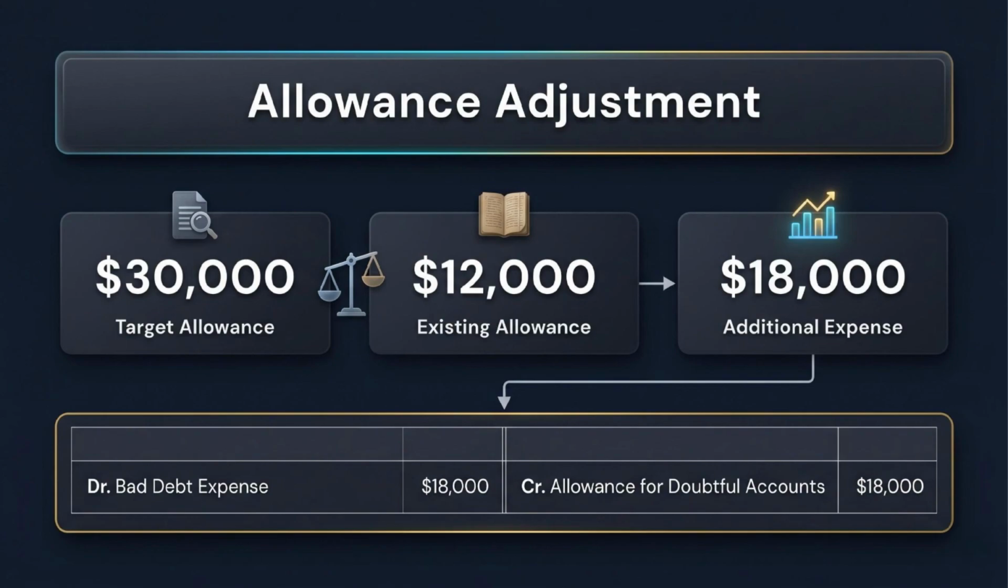The target allowance is $30,000. The existing allowance is $12,000. The required increase is $18,000. The journal entry is debit bad debt expense $18,000 and credit allowance for doubtful accounts $18,000. This hits the current period only. No prior statement is reopened because the change is based on updated credit quality evidence. This example also shows why estimate changes can affect income immediately. Prospective does not mean ignore the change. It means record the change in the proper current and future periods, not in old periods.